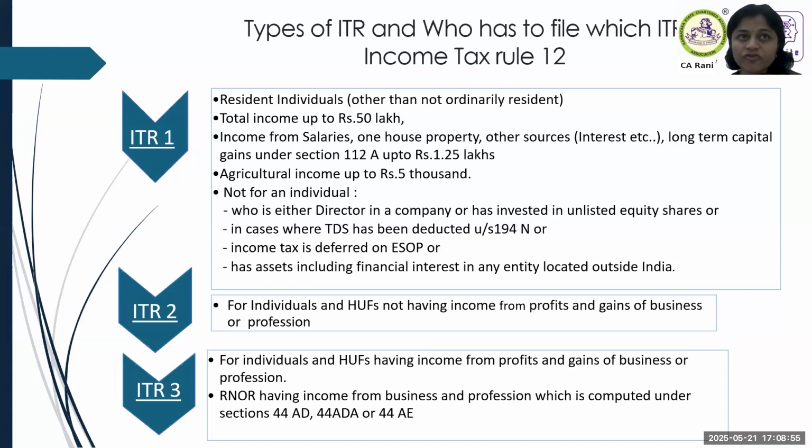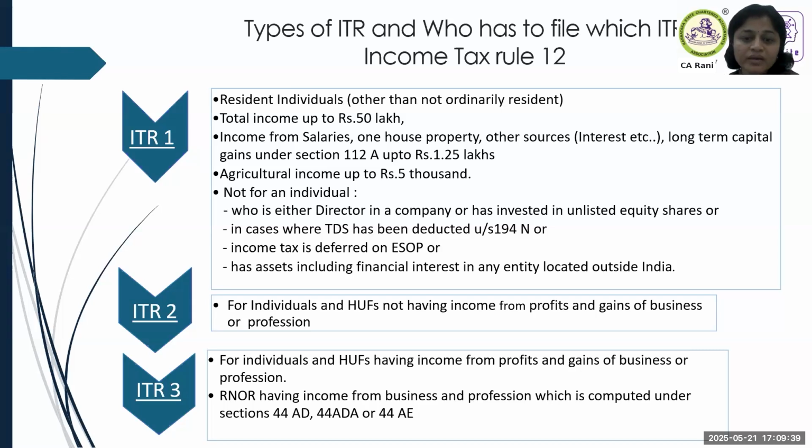So I know the third-party software we are using helps us to choose the return depending upon the category of income, the category of the assessee, and the residential status of the assessee. It helps us to choose, but I thought it is just a good thing to touch the base. So here we have tried to quickly go through what are the returns for each category of individuals. So ITR 1 is for resident individuals, RNOR cannot use ITR 1, and income up to 50 lakhs. Here one change is that they have brought in capital gains. I have another slide which summarizes the changes in the ITR. This is, as I told you, which return to use for what category of income and what category of people.